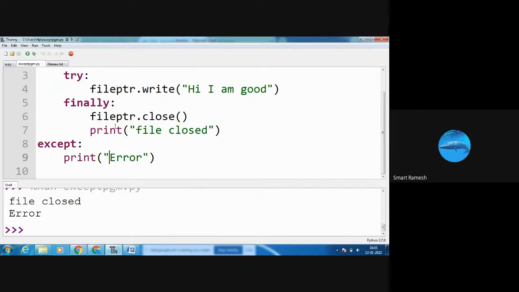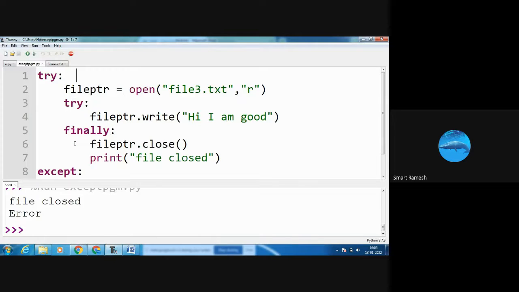Next, the except statement is executed because inside the try block, the file3.txt I opened in read mode, but I tried to write some content, so it shows the exception. Suppose I open the file in write mode.